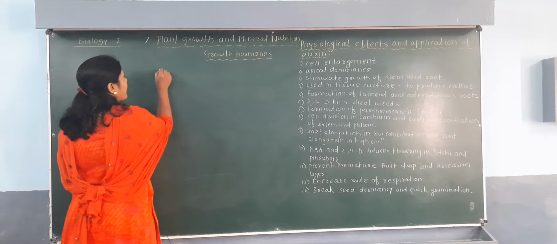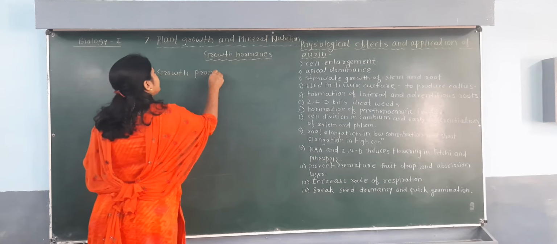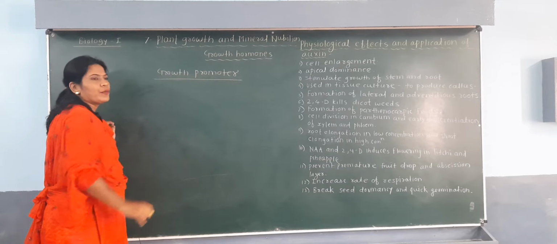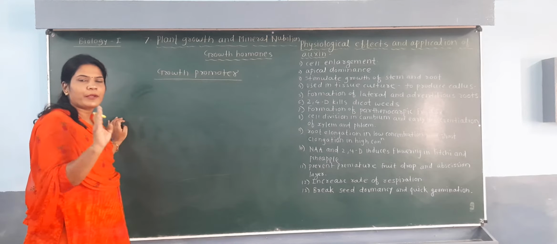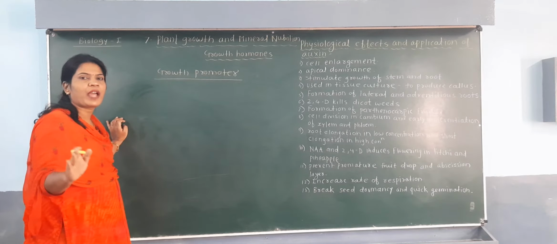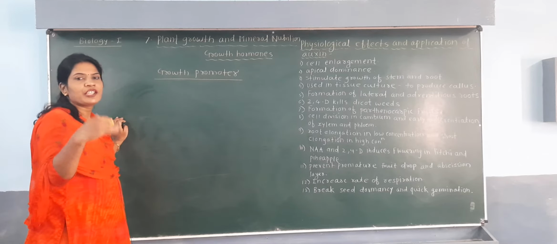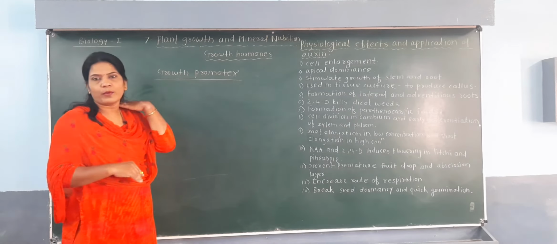One is the growth promoter. That means these hormones are responsible for growth of the plant, particularly growth of stem, leaves, flowers, fruits, roots. Overall growth of the plant is stimulated and increased by these hormones. So they are called growth promoter hormones.